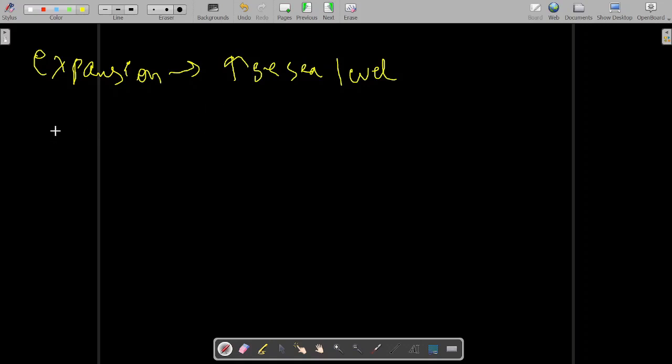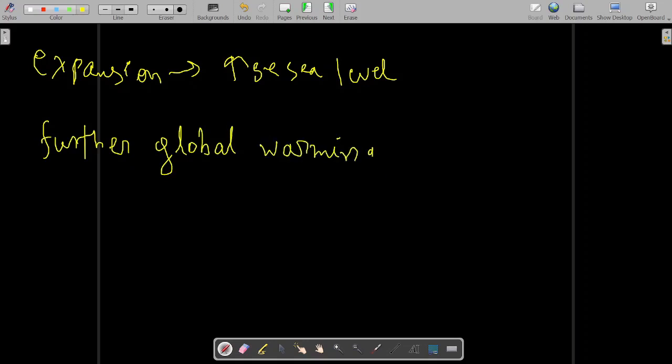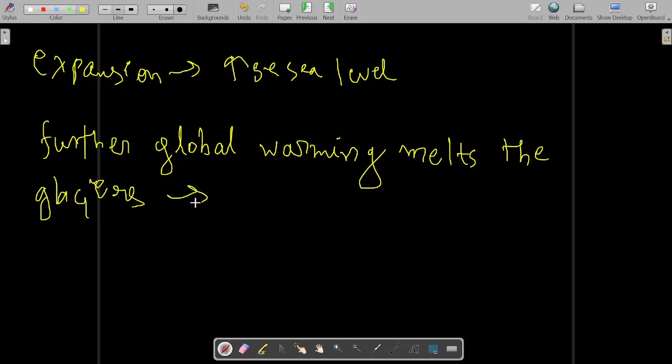Now further global warming melts the glaciers. After the glaciers are melted, what happens? More amount of water in the ocean.